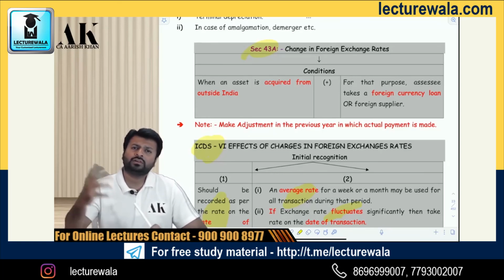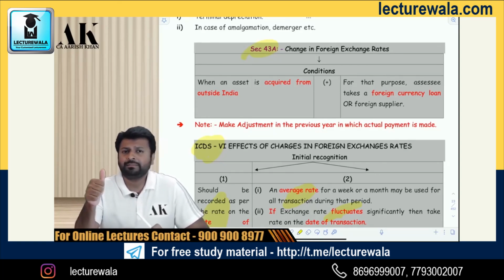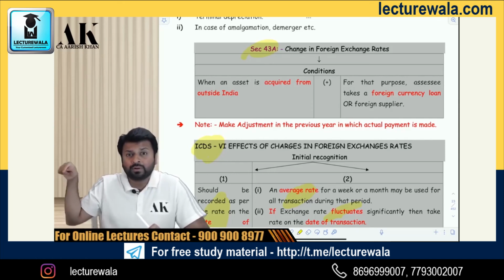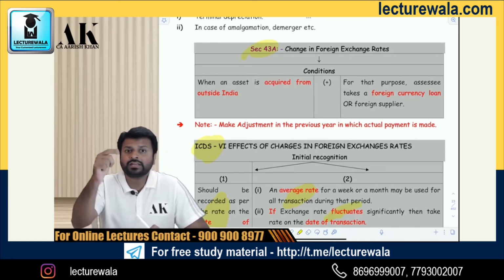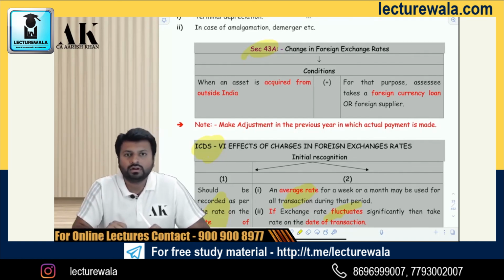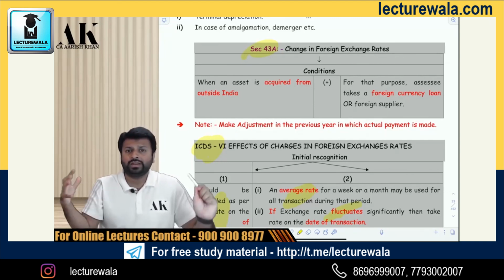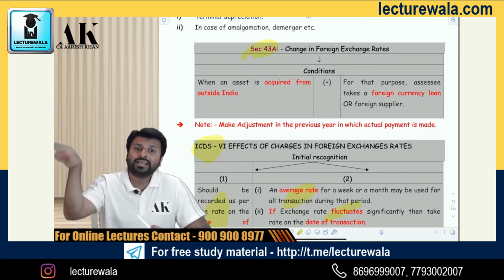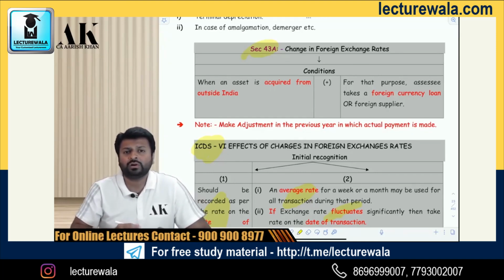Now the question is, what about other foreign currency gain and losses? What about if I buy some goods in foreign currency and there is a gain or loss? What about if I purchase some goods and there is a gain or loss? What about if I buy a property or an asset from India and then there is a foreign currency loan? That cannot get covered in 43A because 43A talks about importing an asset. What about if I buy an asset from Tamil Nadu, Chennai, or for that matter from Thiruvananthapuram, and I have a foreign currency loan? What about my forward contracts? What about if I have a foreign branch which I am translating into India because I have to merge that with my balance sheet? On that occasion, there is some loss or there is some gain. What has to be done in that case?